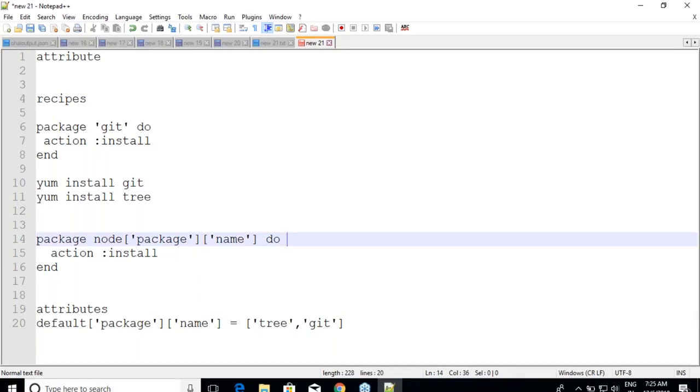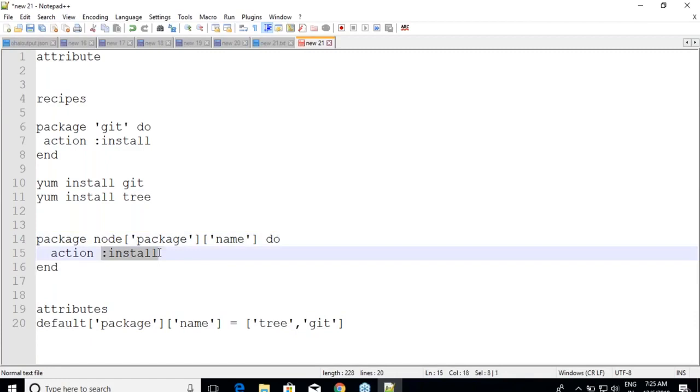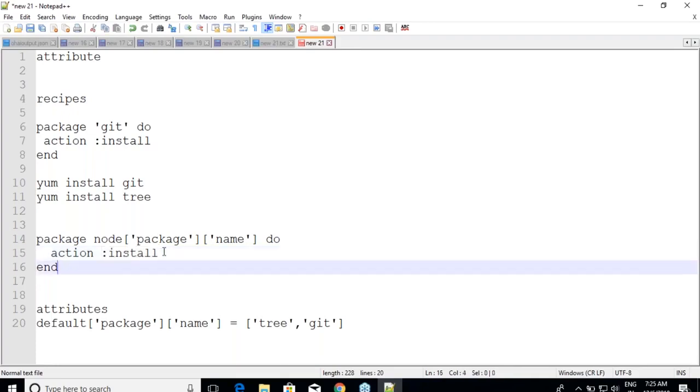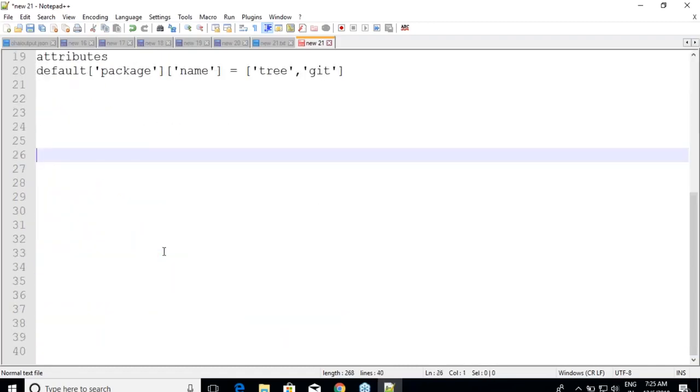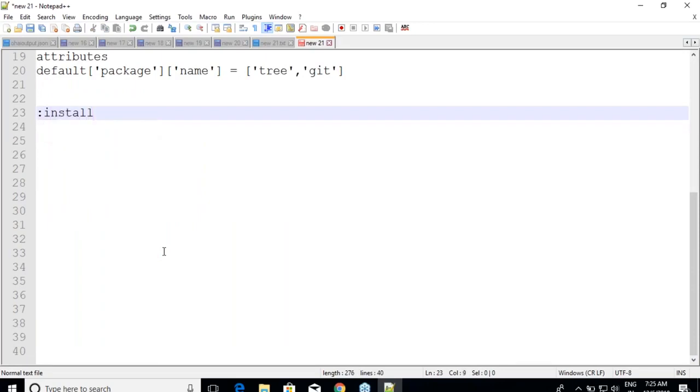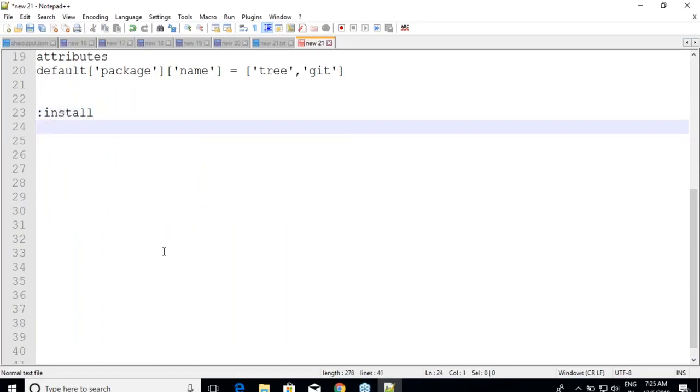And one more thing is this stuff, right? I've not spoken about it in Ruby. This is a special way of Ruby, and in Ruby we call this a symbol. Anything that starts with colon is a symbol. So basically what it means is writing :install or 'install', this is the same.